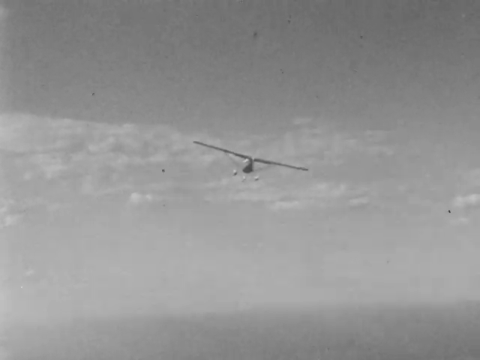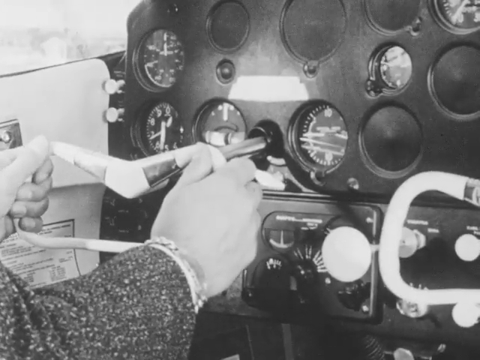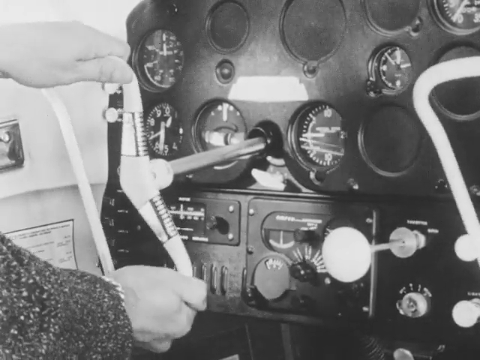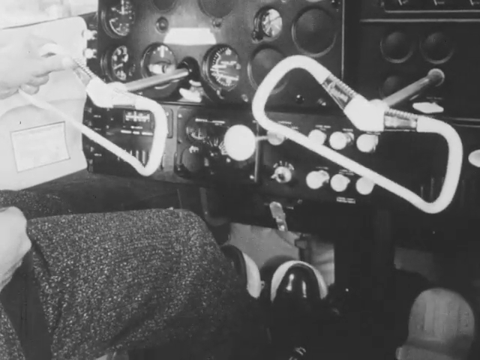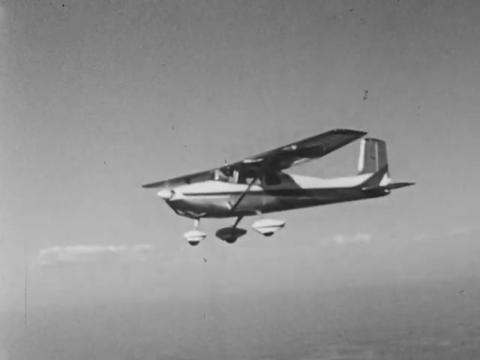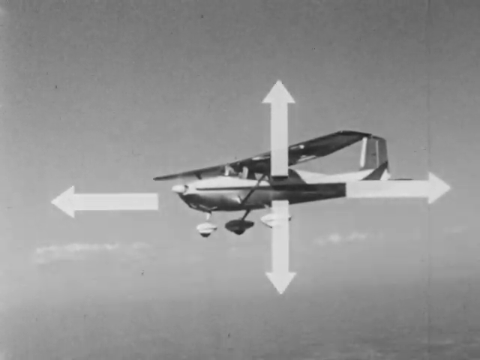In making the airplane climb, or turn, or perform any other maneuver, the pilot has to move at least two controls at the same time. For example, when he turns the control wheel to the right, and at the same time pushes down on the right rudder pedal, the airplane turns to the right. This dual control movement is called coordination. Coordination is necessary because there are four forces acting on the airplane. Can you remember what the four forces are?